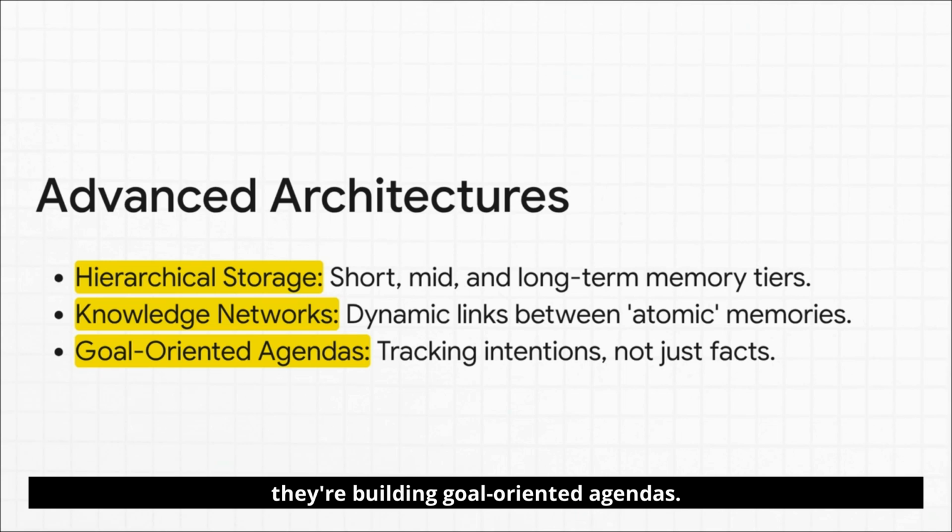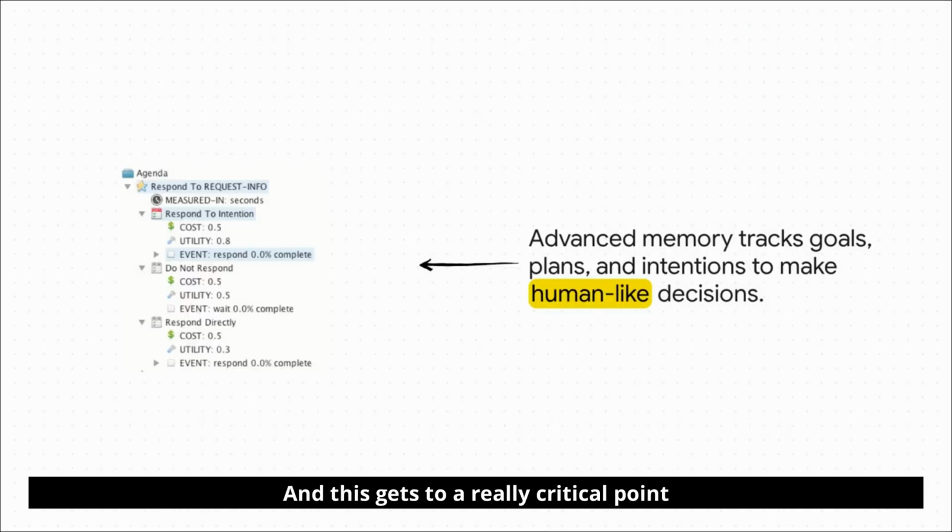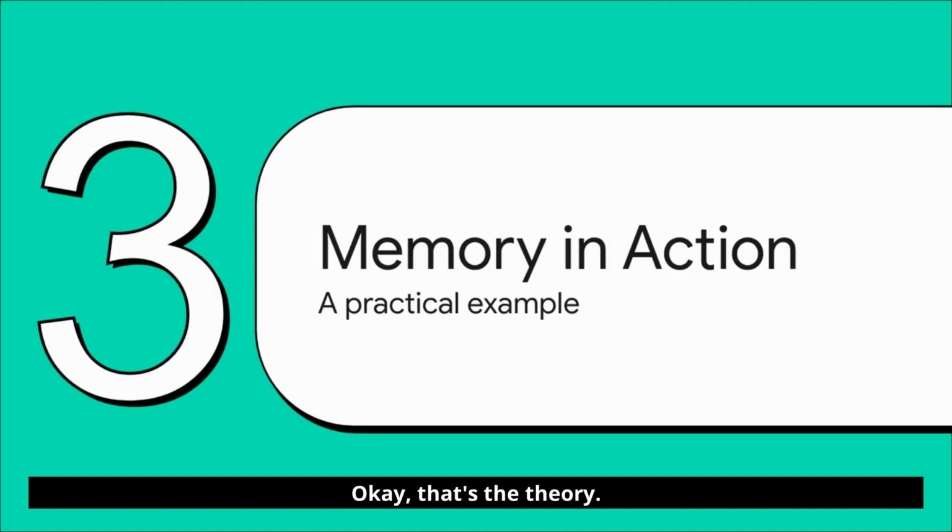They're building goal-oriented agendas. And this gets to a really critical point you can see in the research. An advanced AI with this kind of memory doesn't just remember what you told it, it remembers why you told it. It's tracking your goals, its own internal goals, and the plans it's trying to execute. It can actually reason about your intentions, which, wow, is a massive leap forward towards something that feels more like human collaboration. Okay, that's the theory.